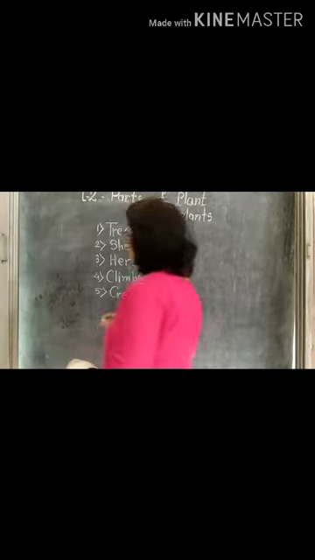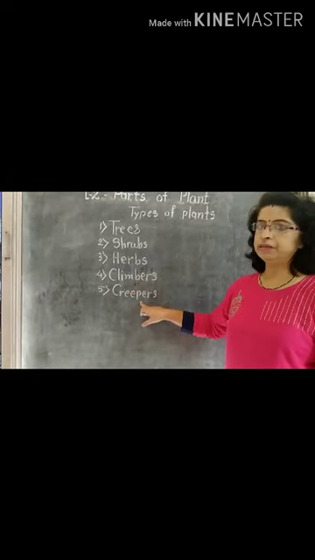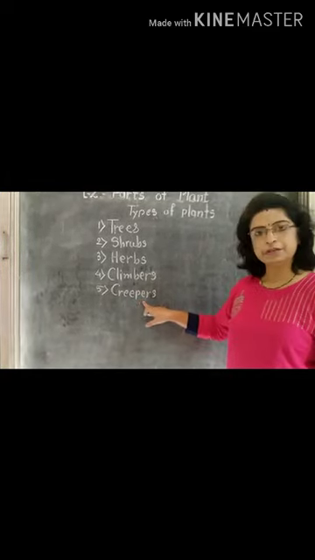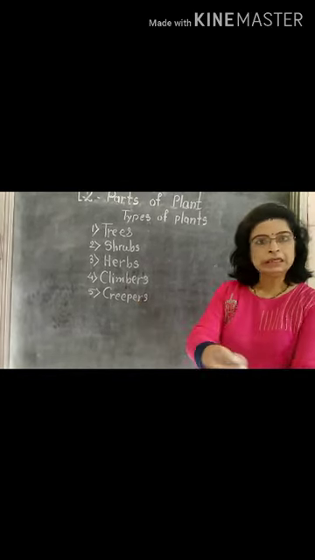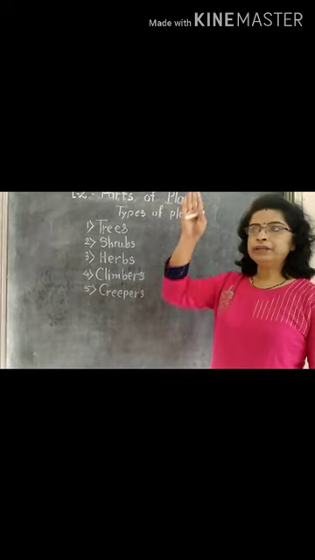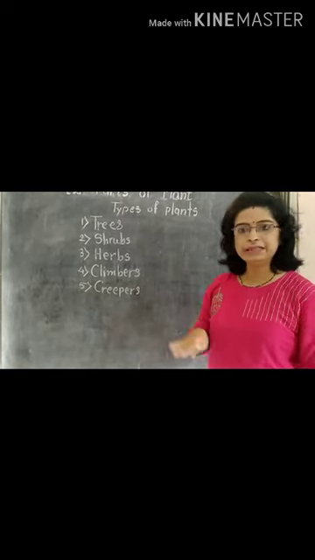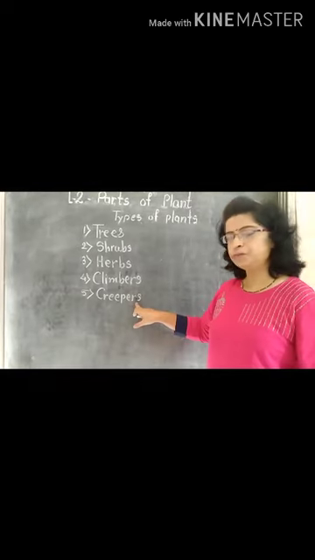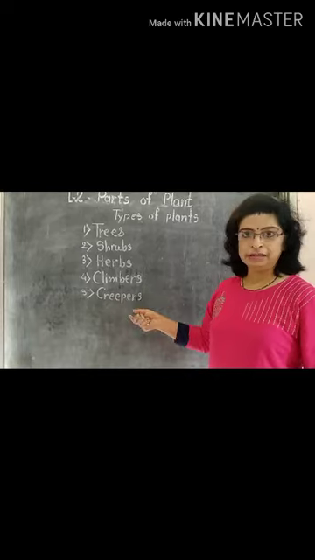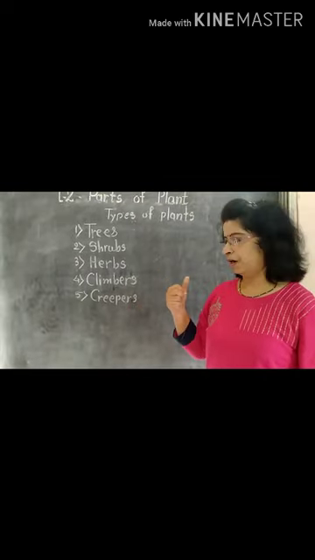From the name only you understand they creep on the ground. Creepers also have very weak stems. They grow on the ground only. They do not need the support of any other plant or any other support. They just grow on the ground. They creep on the ground. Examples of creepers are watermelon and muskmelon. So many creepers are also found.